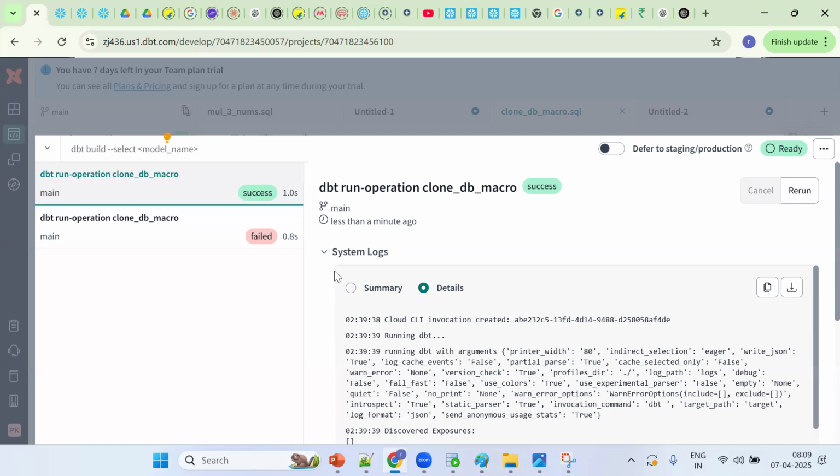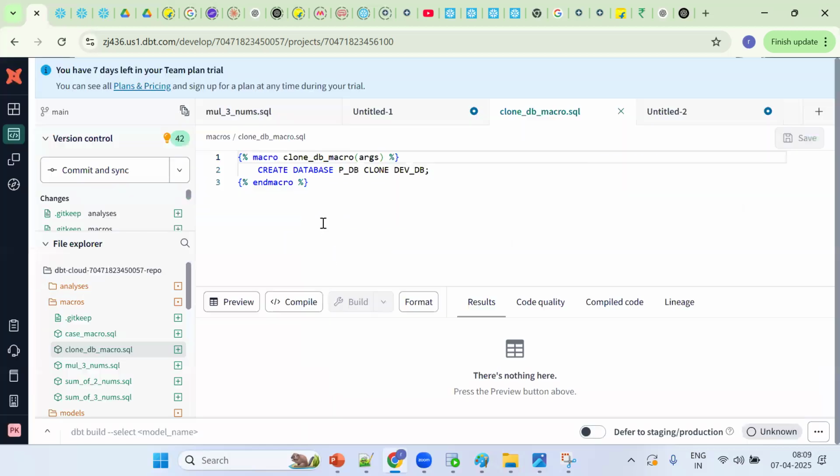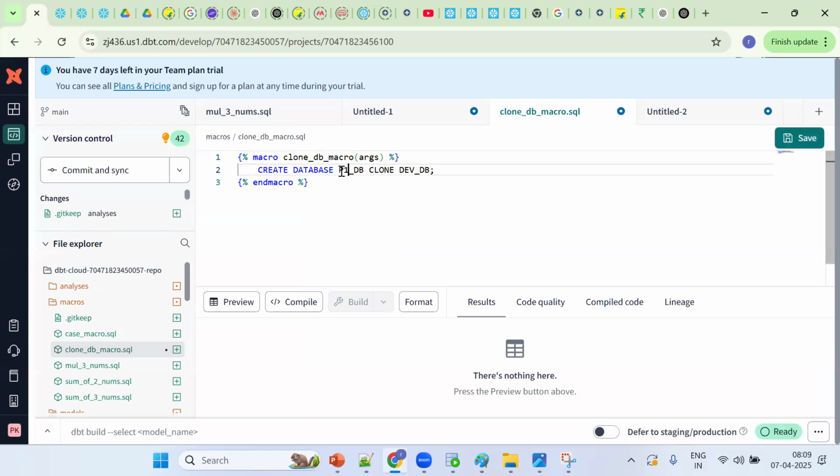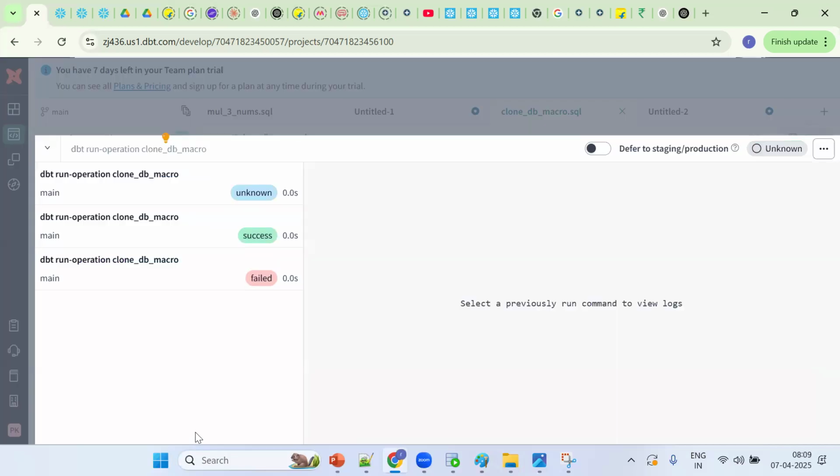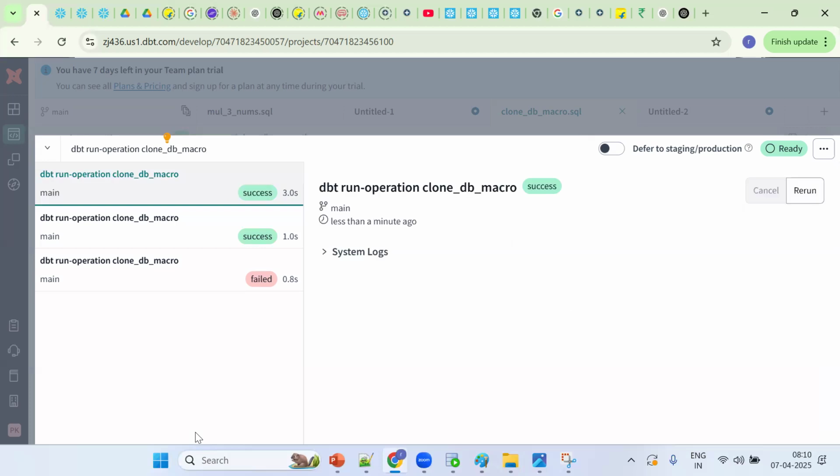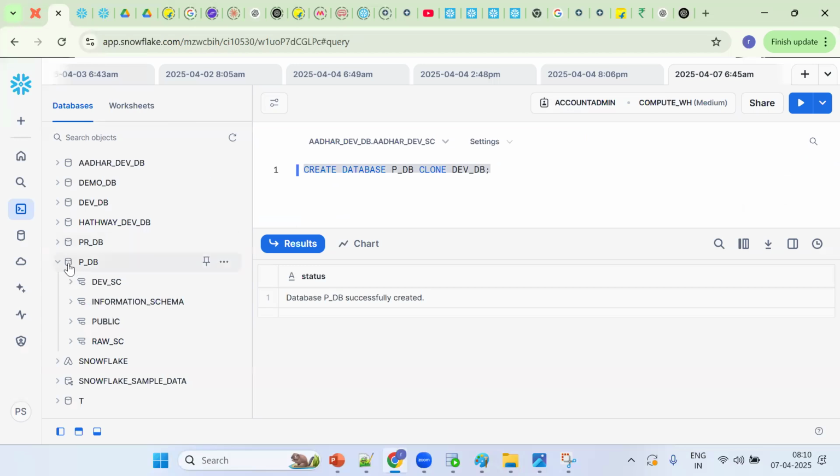So it shows success. But okay, let me create one new. So you'll put one more, P1 database, save it, and use the up arrow and rerun the macro. Now what should we get? P1 DB in my database. So let me go back here. Tell me P1 database schema.